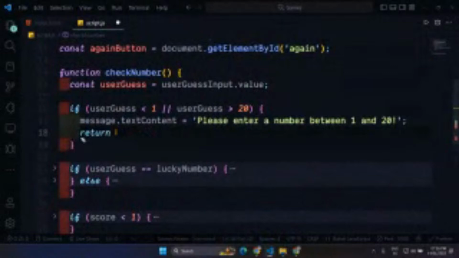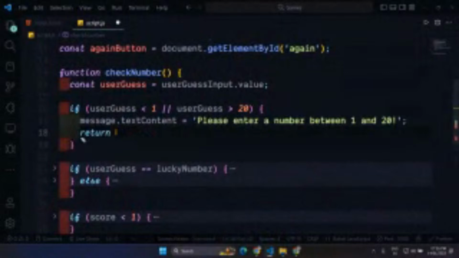If I write this return outside of it like this, you can see all of my code after that is getting a little blurred. All of the code is getting blurred, and it is indicating to me that after return, if you write anything, it is going to be ignored. So once you return from a function, anything you have after this is going to be ignored. This is the trick I am going to use here.